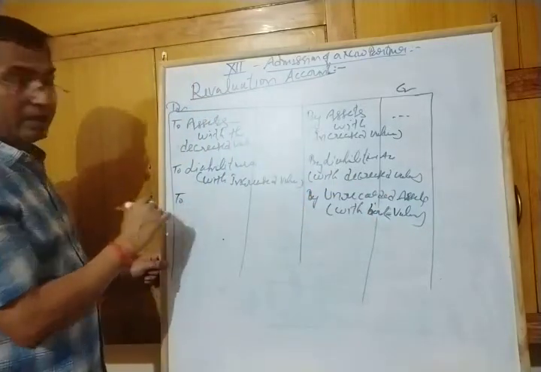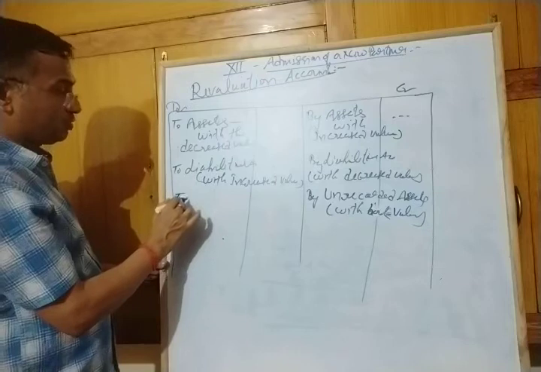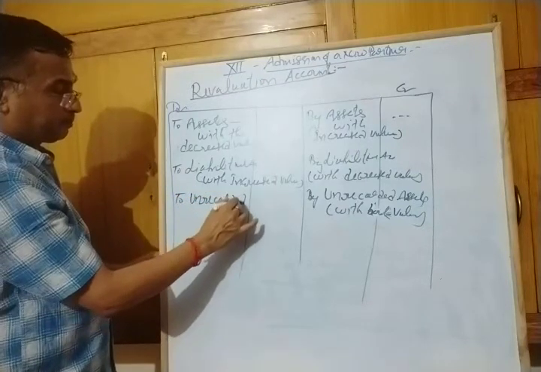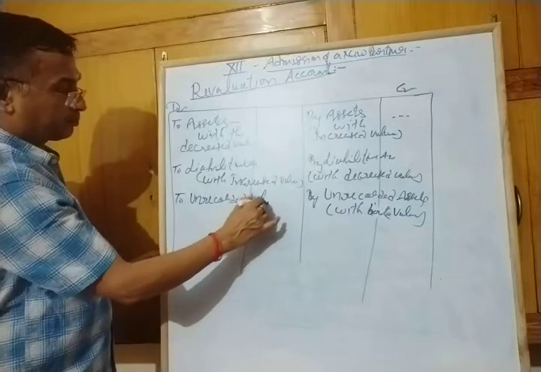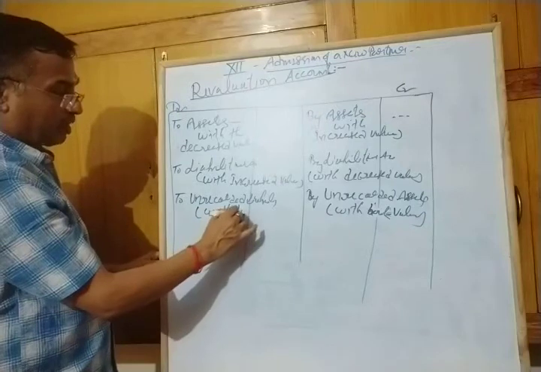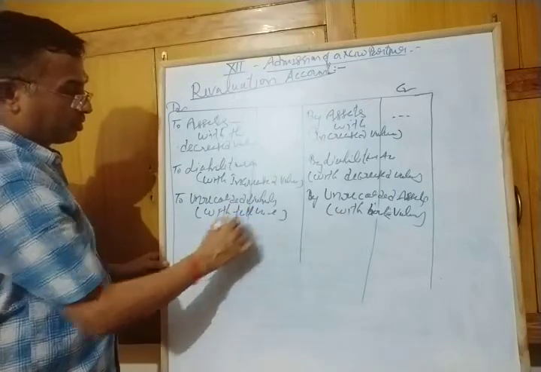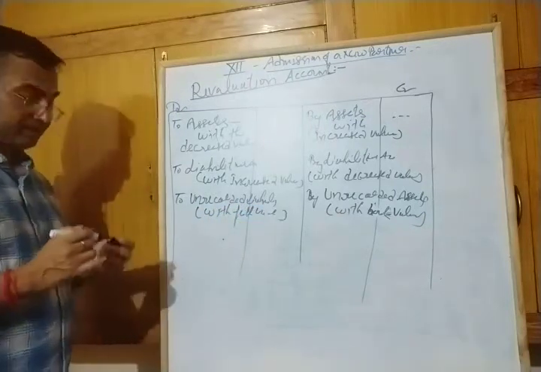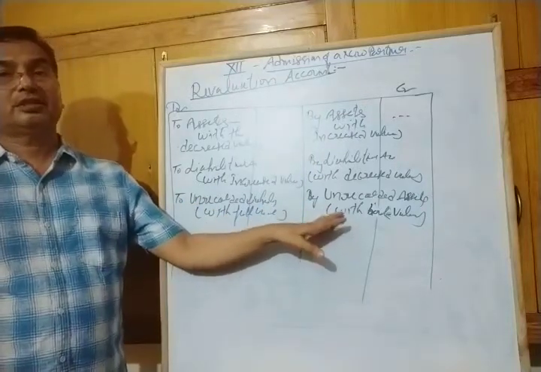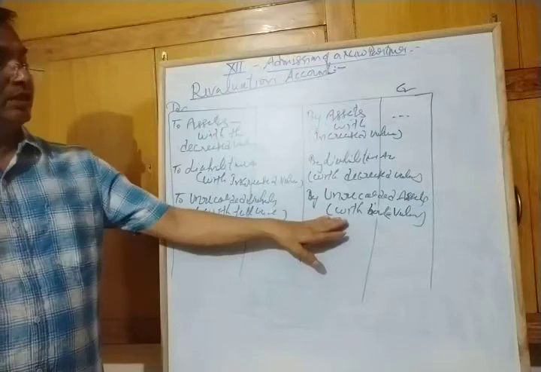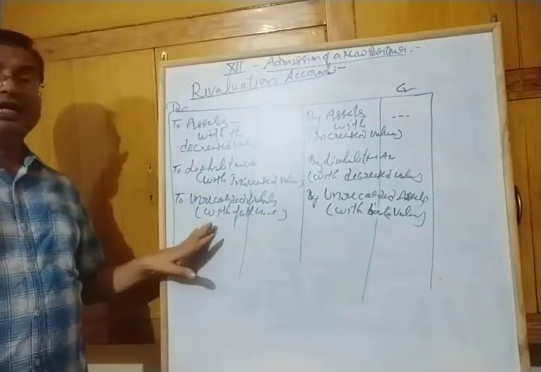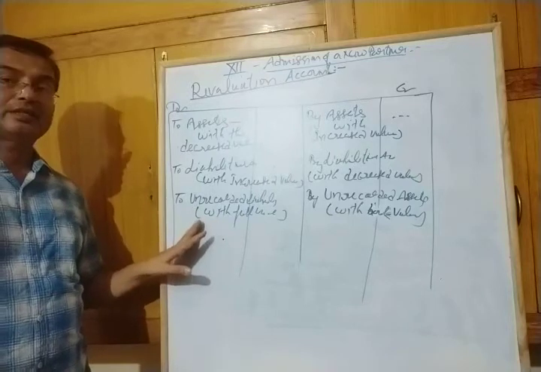And if any liability is unrecorded, then to unrecorded liability, with full value, that is decided at that time. So if any asset is unrecorded, that is the increase in asset, to the credit side. If any unrecorded liability at that time, that will be the debit side.